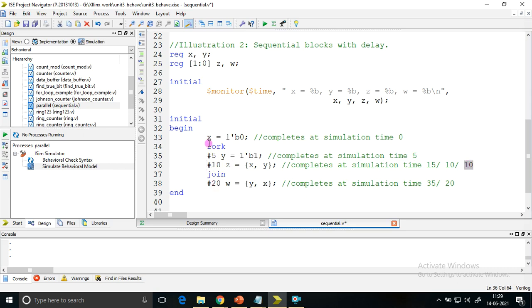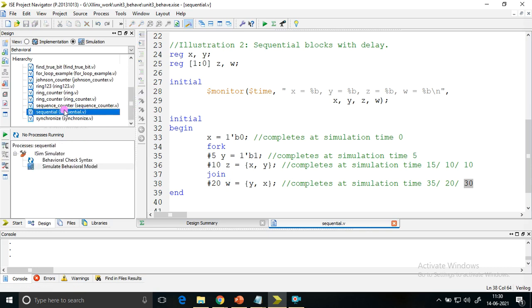What about this? This is outside the fork and join, right? So it has to wait until it completes this as well as this execution. To complete this execution, 10 would have elapsed. After 10 plus 20, it is 30. So this is what you need to observe. W should receive the value at 30 simulation time. So let us check whether it is happening like that or not.